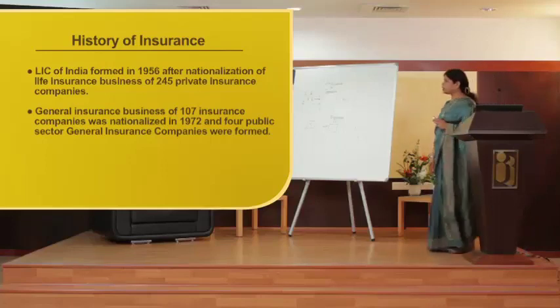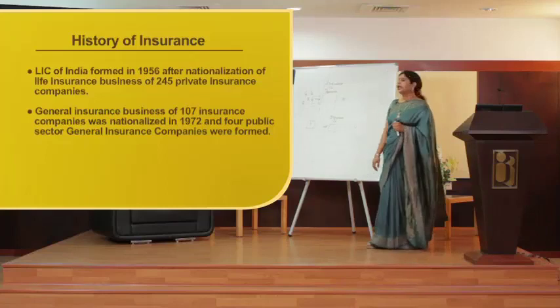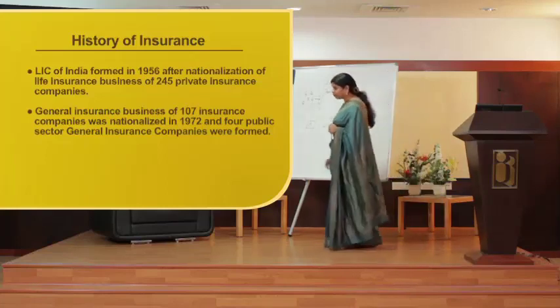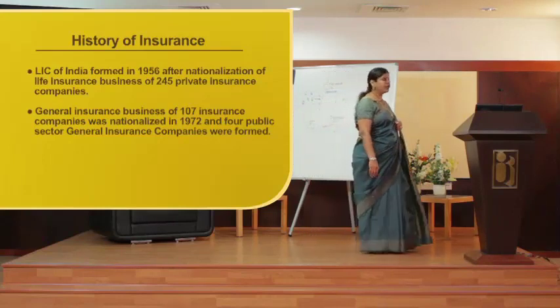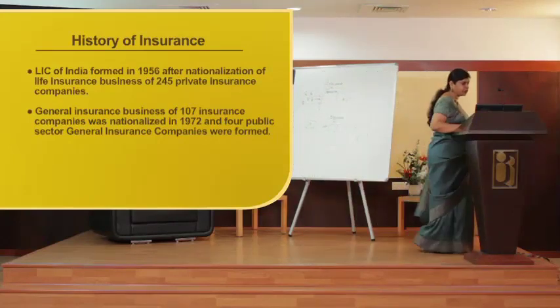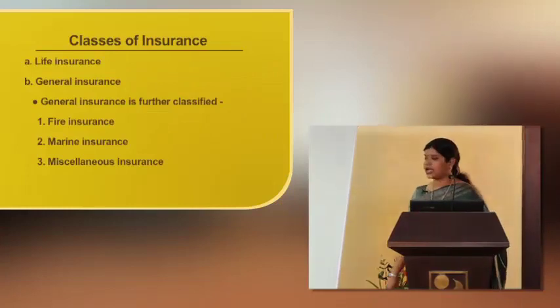Then the general insurance business of 107 insurance companies was nationalized in the year 1972, and 4 public sector general insurance companies came into existence. So that is the history of insurance. Now the classes of insurance are life insurance and general insurance.